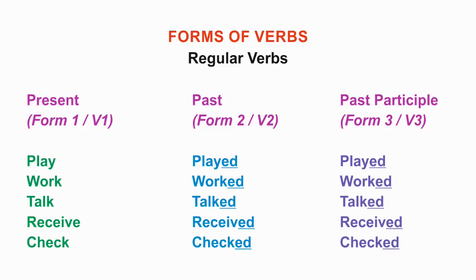For the regular verbs, the past and the past participle, which are the second and third forms of the verbs, are the same. That is, adding ed to the present makes the past and past participle of the verb. For example, play, played, played. Work, worked, worked. Talk, talked, talked.